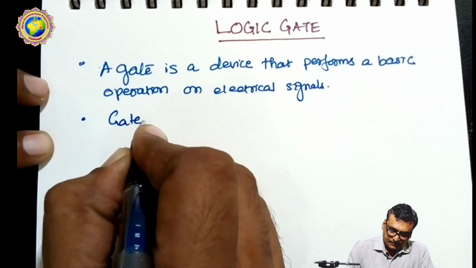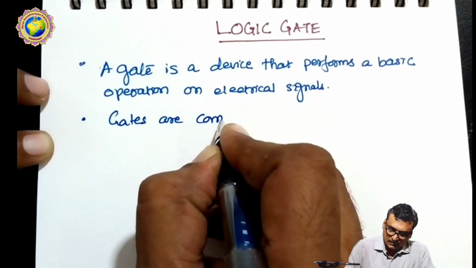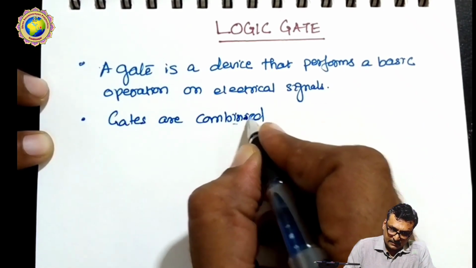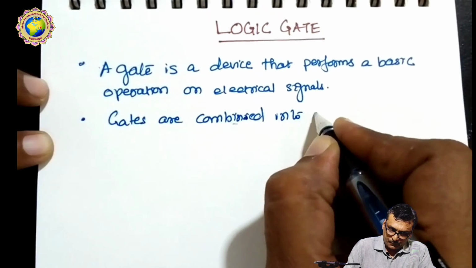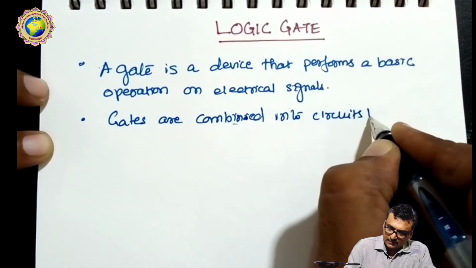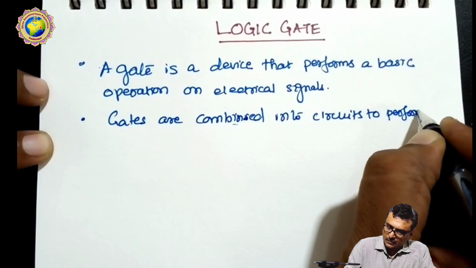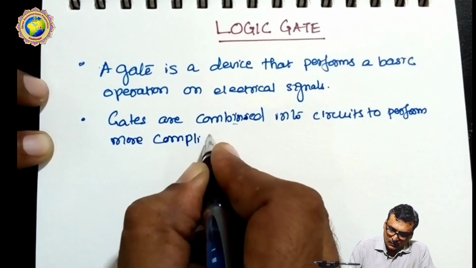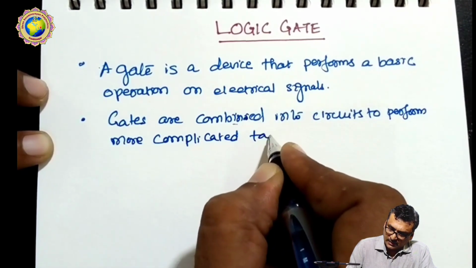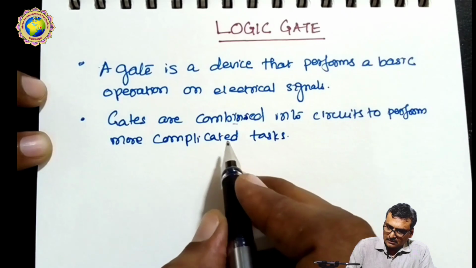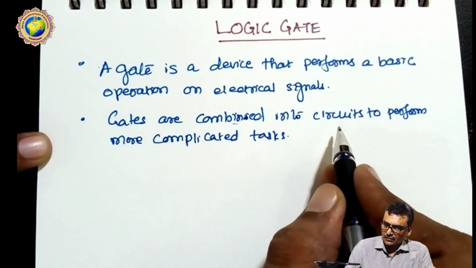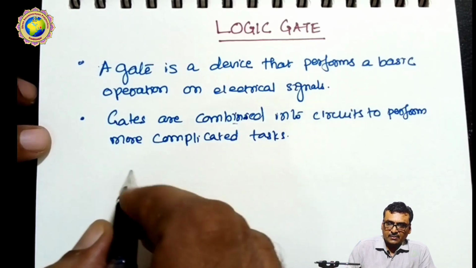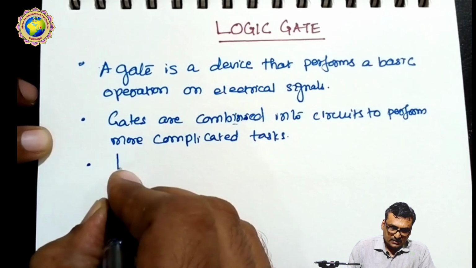So gates are combined into circuits to perform more complicated tasks. Okay, so gates will be used in combination in circuits to perform more complicated tasks. So this will be used to solve complicated tasks.